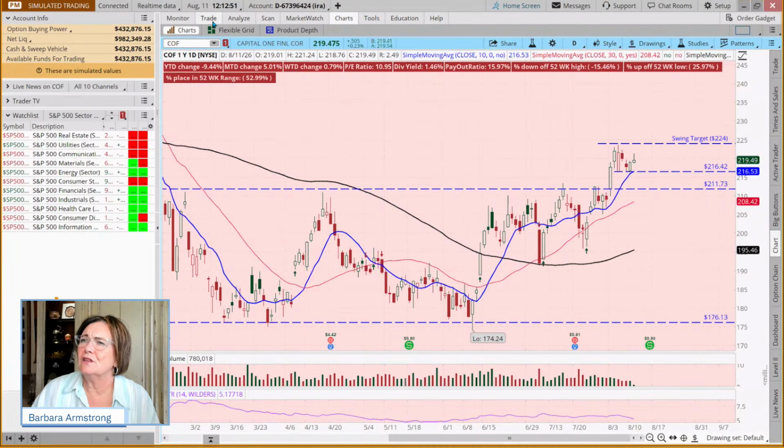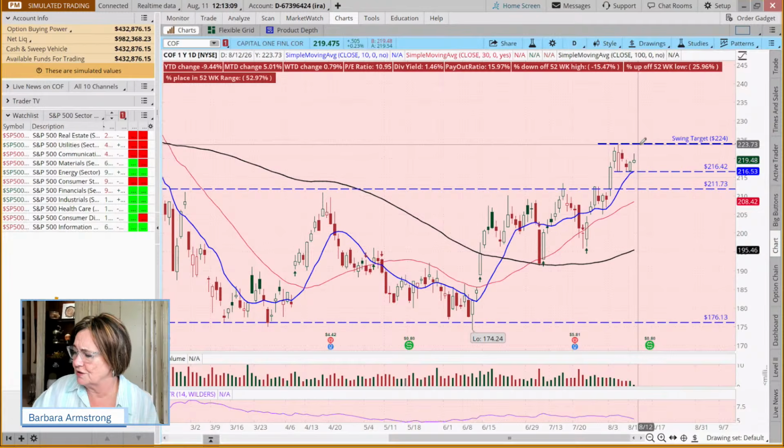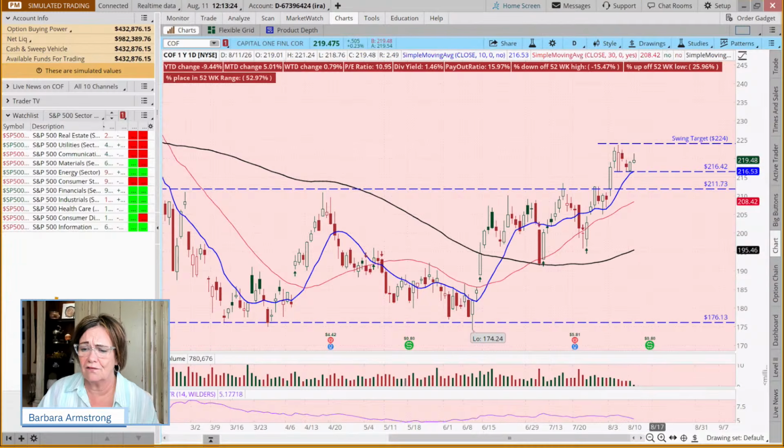Okay, so if we look at this, does this mean that having a swing target isn't legitimate? Well, it is. You might say that's not very much of a move, but at the time it was maybe $6. If I could make $6 on a $218 investment, that's 2.7%. And if you're only intending to be in the trade for a week or so, that might be a legit target for you. So, we can do that.